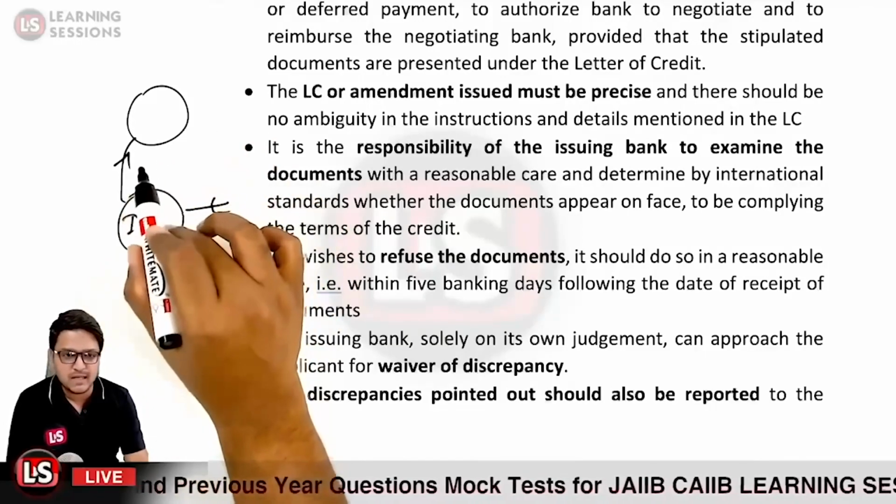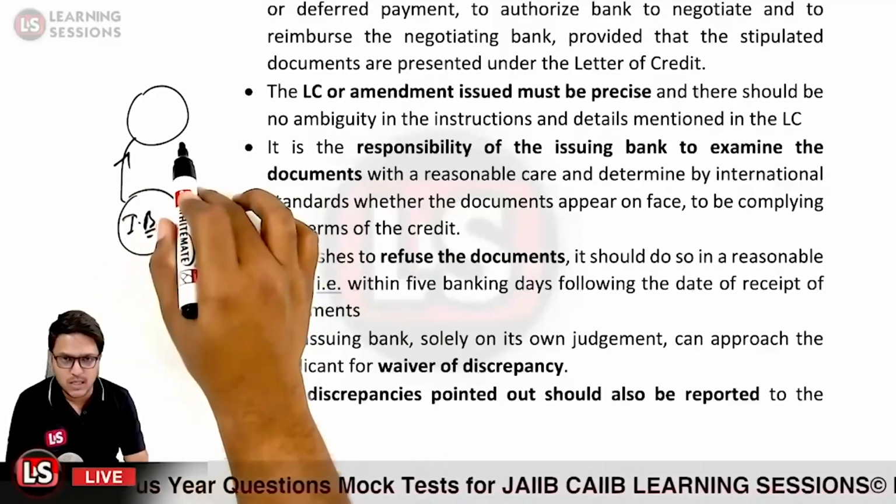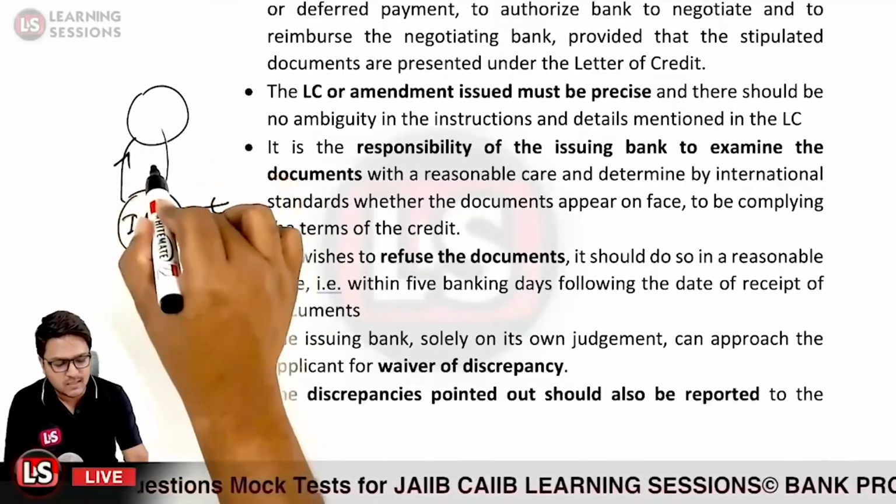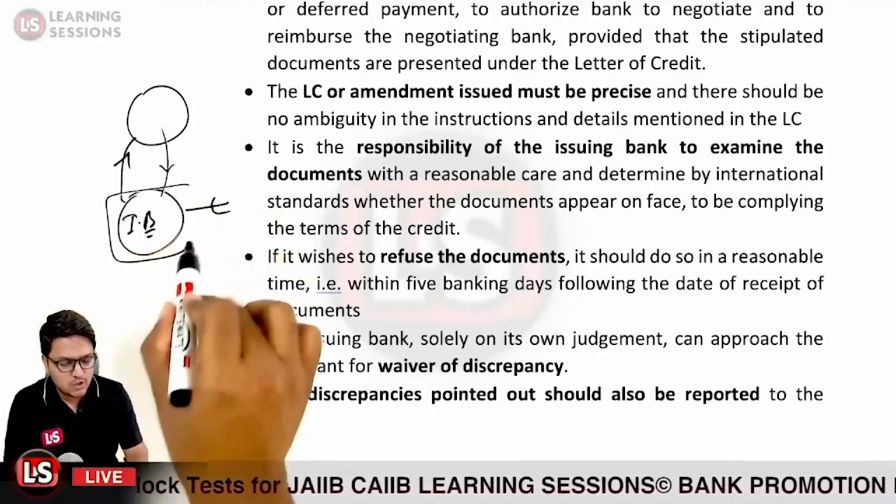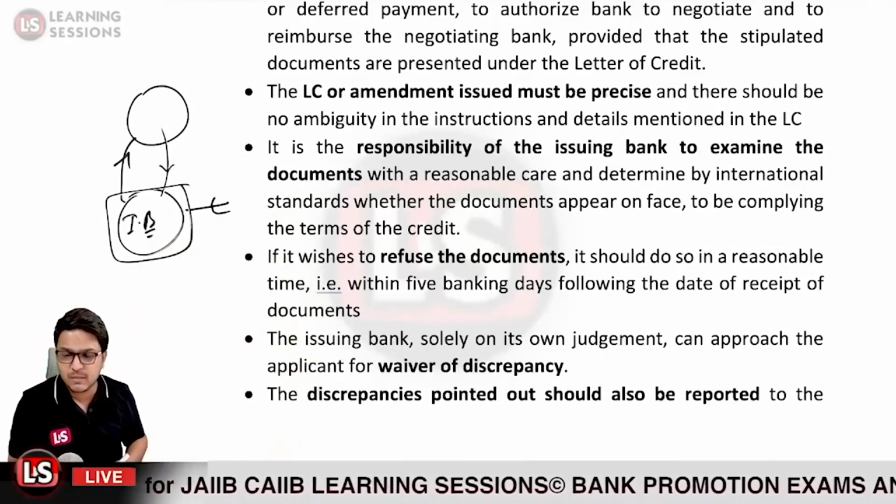If the applicant says it is okay, it can give the waiver for the discrepancy. Otherwise, the issuing bank will bear the loss.